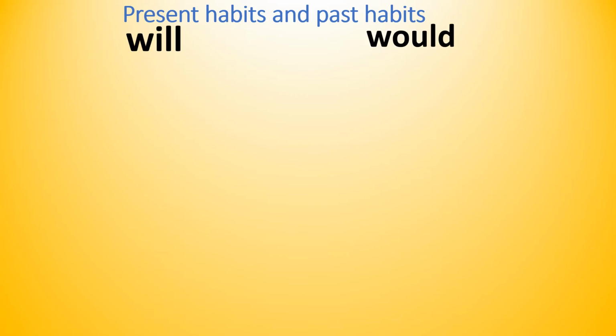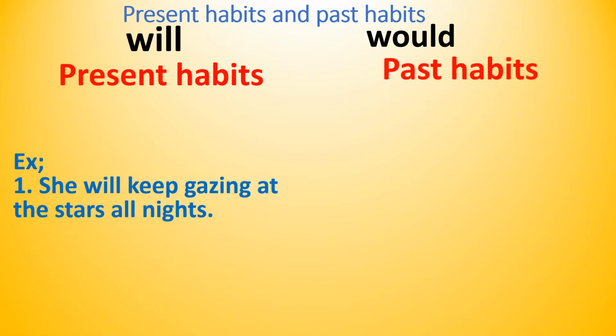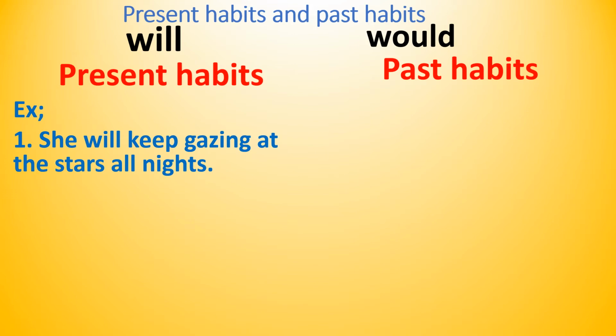When we want to express present habits, we use will. We use would when we want to express past habits. Actually, present habits are expressed by the simple present only. Whatever the habitual action is, it should be presented in simple present. Simple present means the first form of the verb should be there in that expression. But here I mentioned will keep, the sentence is present habit.